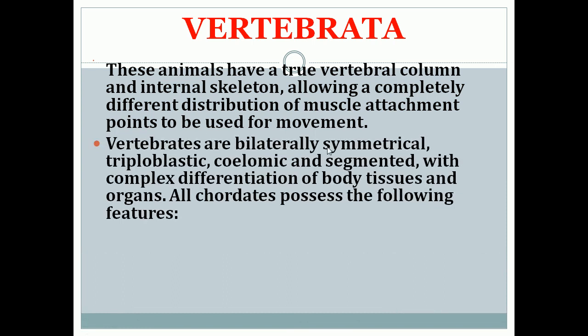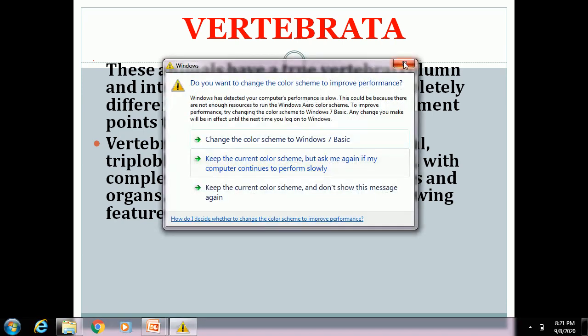Vertebrates are bilaterally symmetrical and triploblastic. Bilateral means, as I have already told, the right and left of the body are divided into two halves with the same design, and triploblastic means three-layered cells are present, and coelomate means they have body fluid, and these organisms are segmented.